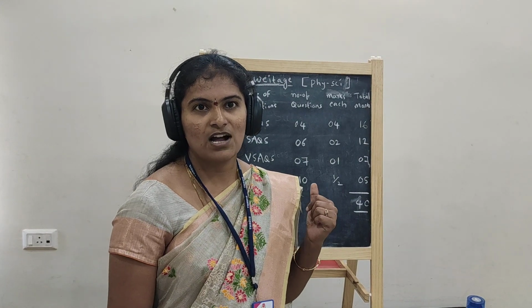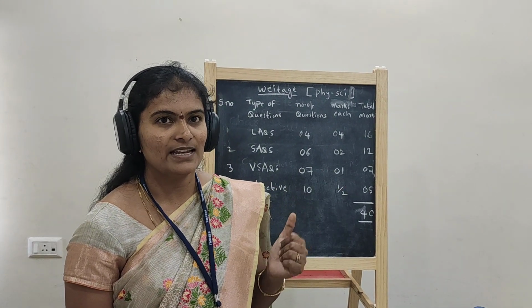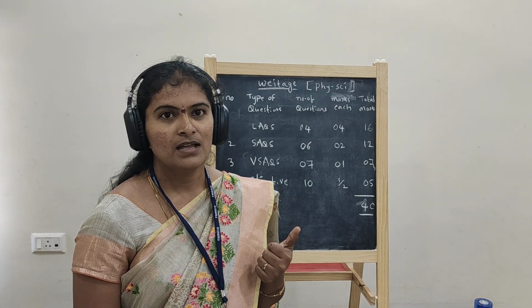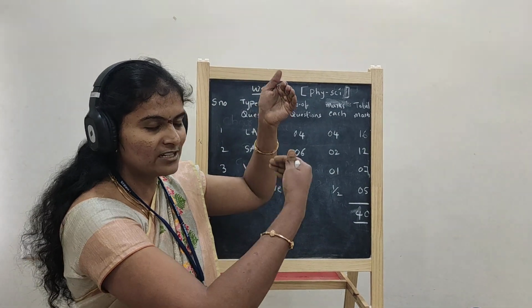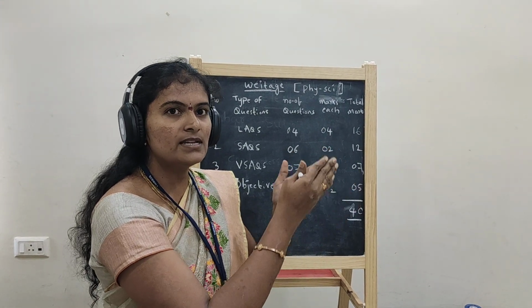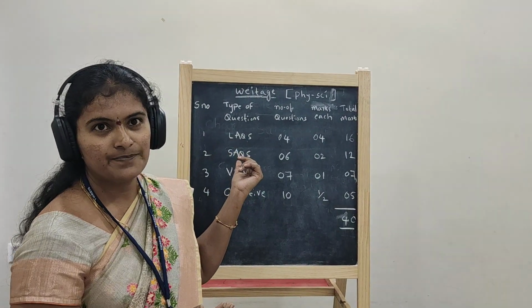Before going to the actual concept, before going to our physical world, first of all, we should know how many topics are there in our science, what is the weightage, and how the paper pattern will be. That I want to discuss with you first. In our 10th class textbook, we have 12 chapters. Already we discussed that we finished 2 chapters till March. Before discussing the topics and subtopics and the weightage of each chapter, I would like to discuss the paper weightage.